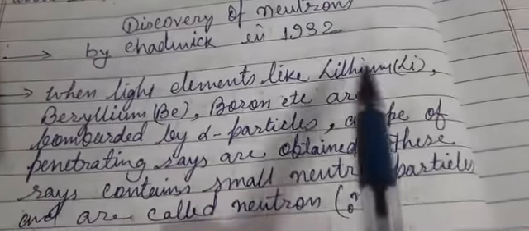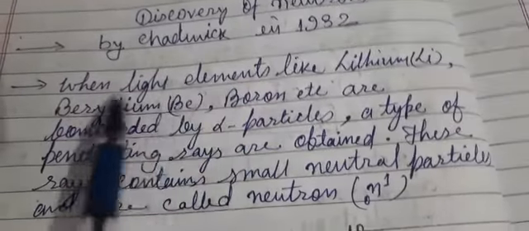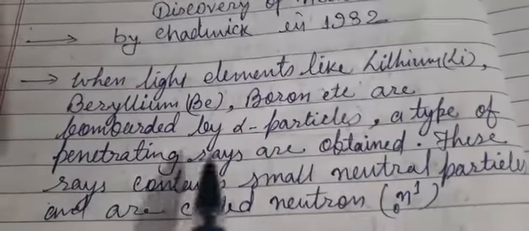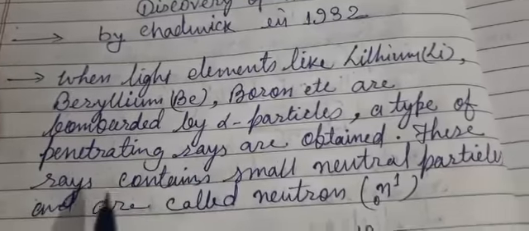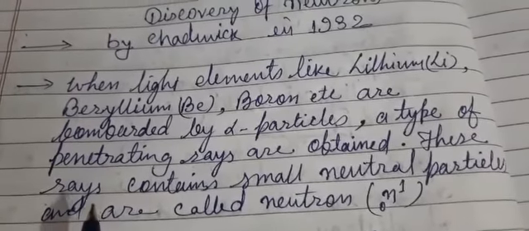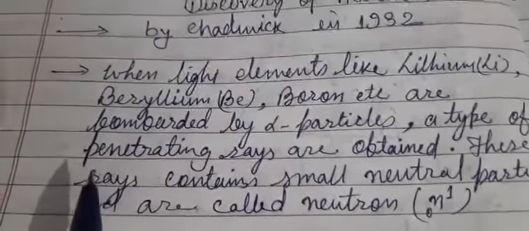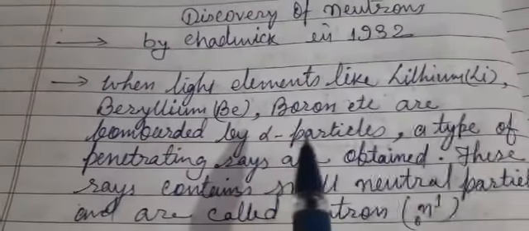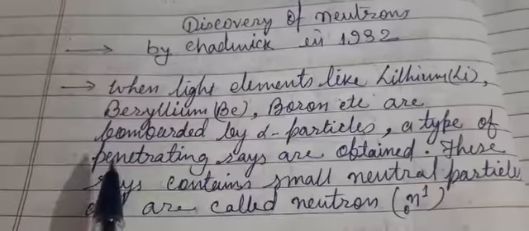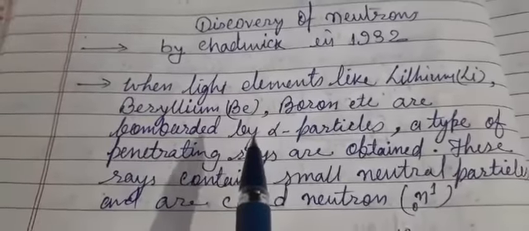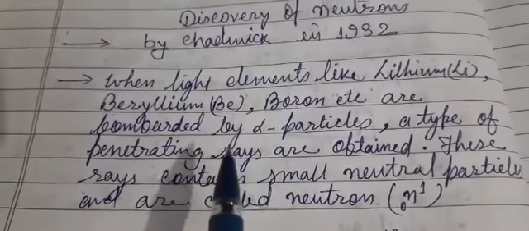These light elements were bombarded with the alpha particle, which moves with a tremendous speed.